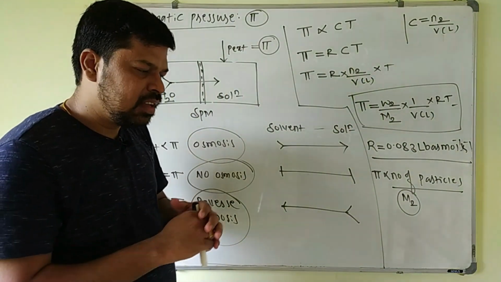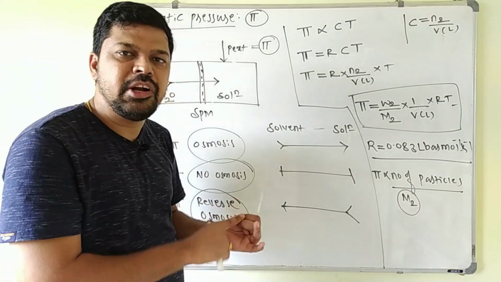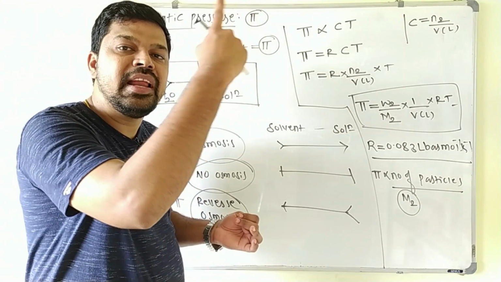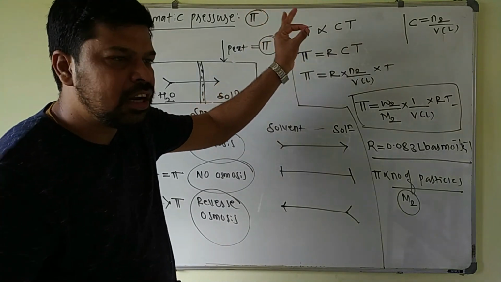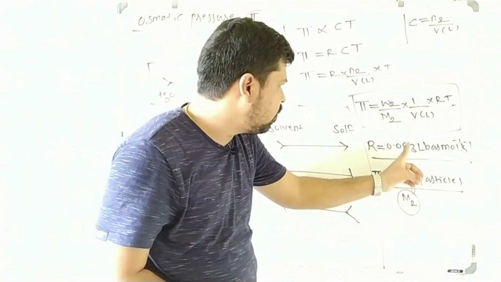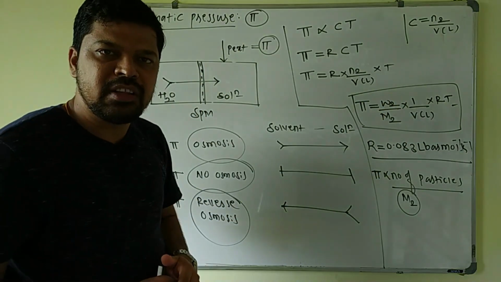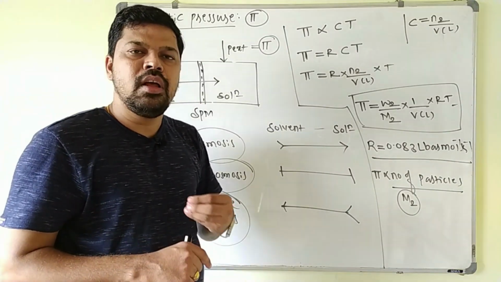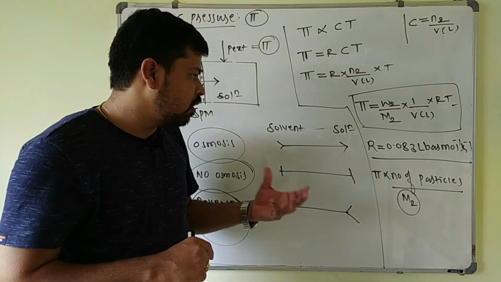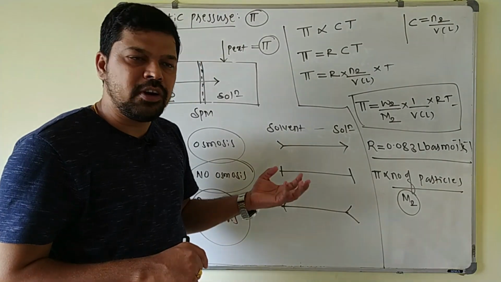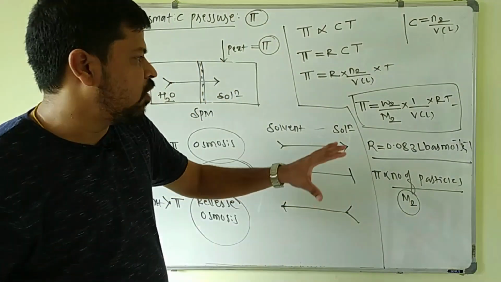Another thing is that relative lowering of vapor pressure, elevation in boiling point, and depression in freezing point are all directly proportional to molality. Only this osmotic pressure, phi, is directly proportional to molarity. The concentration term we use is molarity here, and this is specially used to calculate the molar mass of biomolecules or macromolecules like proteins and polymers. For all these biomolecules, the molar mass is calculated by using osmotic pressure, this colligative property.